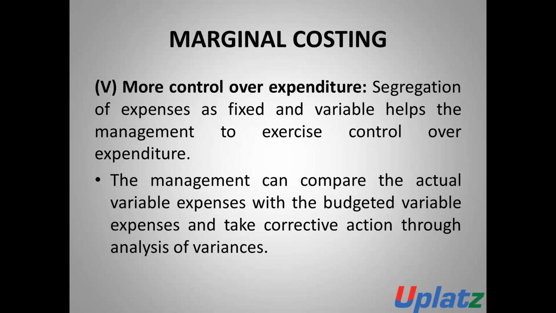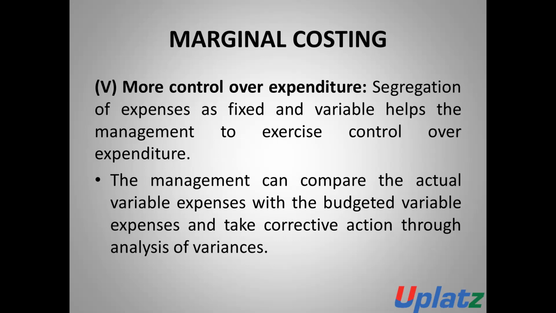The management can compare the actual variable expenditures with the budgeted variable expenditure and take corrective action through the analysis of variances. When all the expenditures are properly classified by marginal costing, then the entity can compare the actual variable overheads with the budgeted variable overheads.